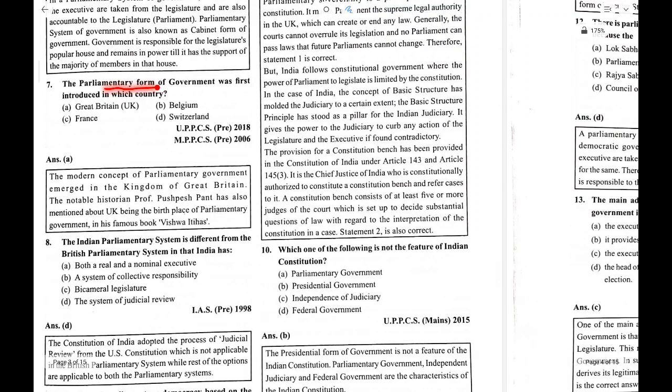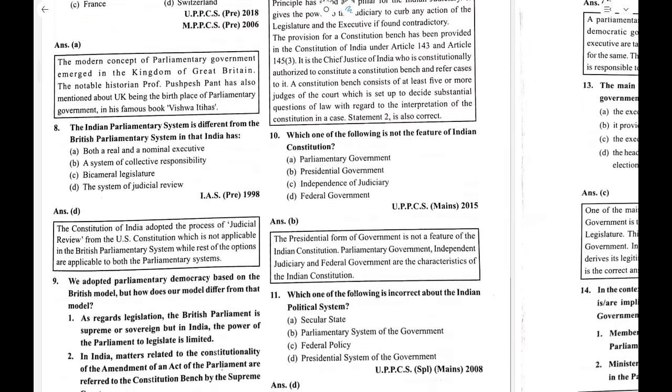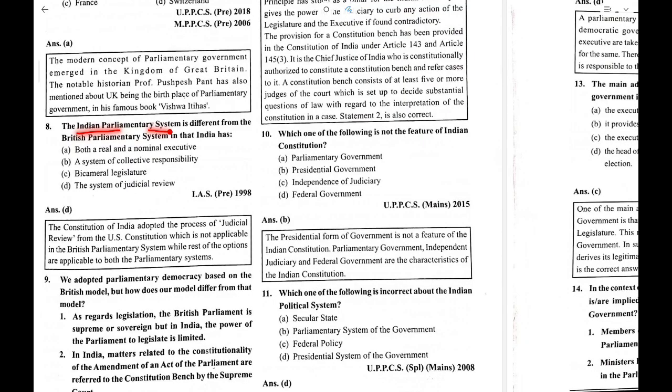Now question 7. The parliamentary form of government was first introduced in which country? So UK. The Indian parliamentary system is different from the British parliamentary system in that India has a system of judicial review. So the British parliamentary system does not have the concept of judicial review, the Indian constitution has it, and this system of judicial review has been brought from the USA constitution.